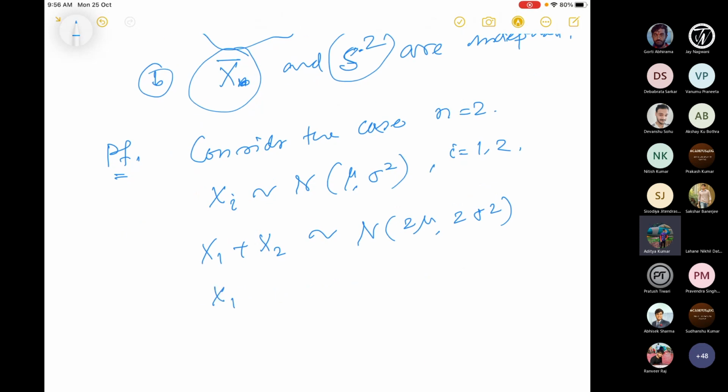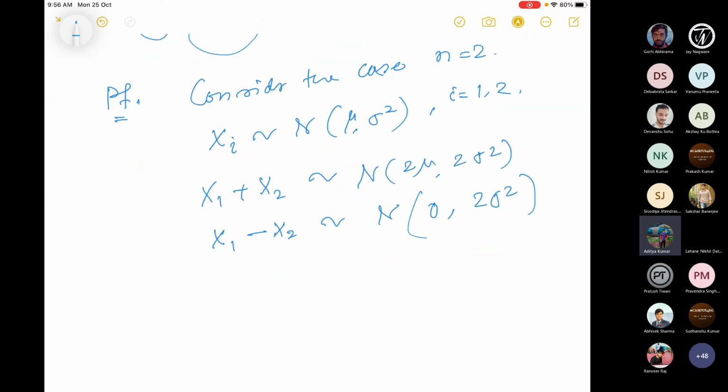Why? And x1 minus x2 will also be normal with mean 0. I have 4 minutes left, so let me go a little faster. We already discussed all these properties, the linear sum. So here is a special linear sum, x1 plus x2 and x1 minus x2.